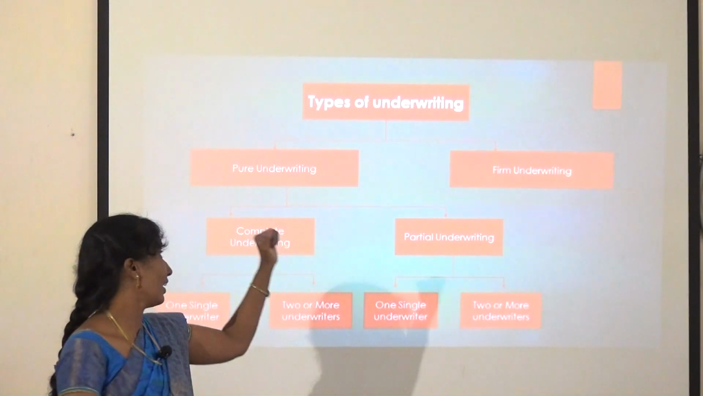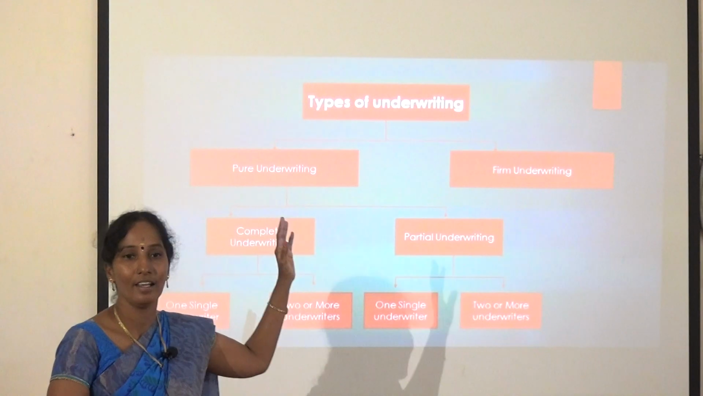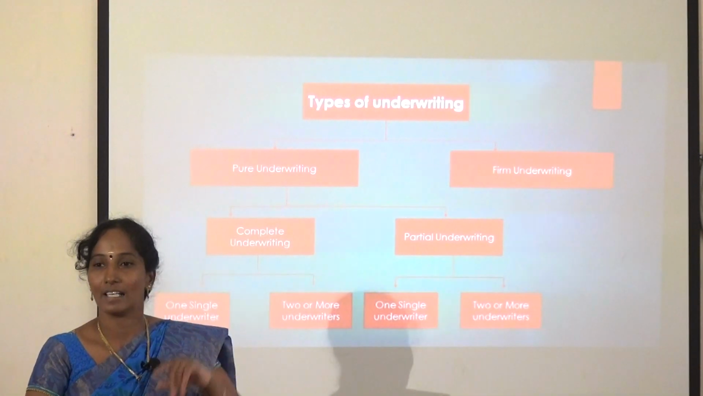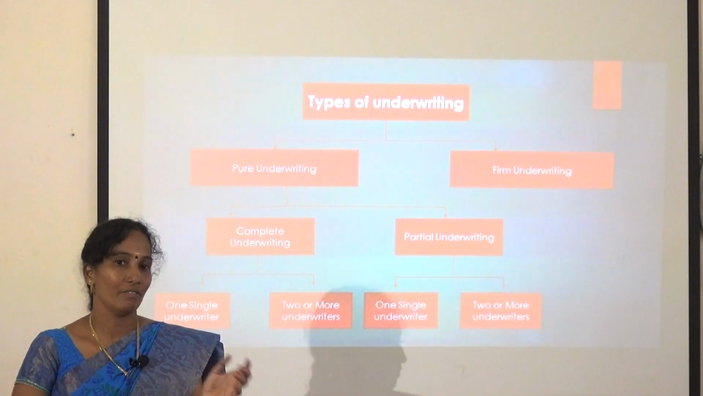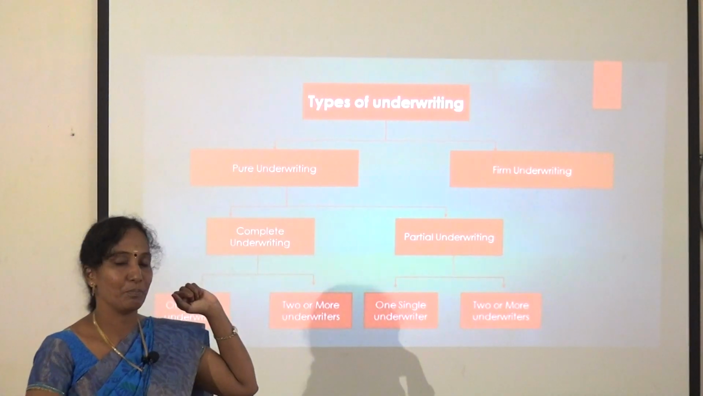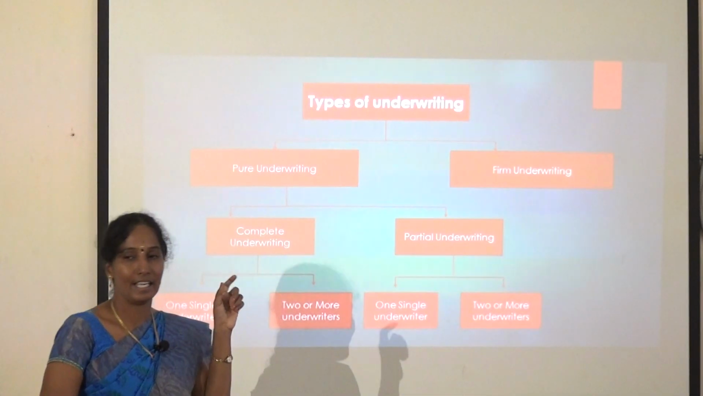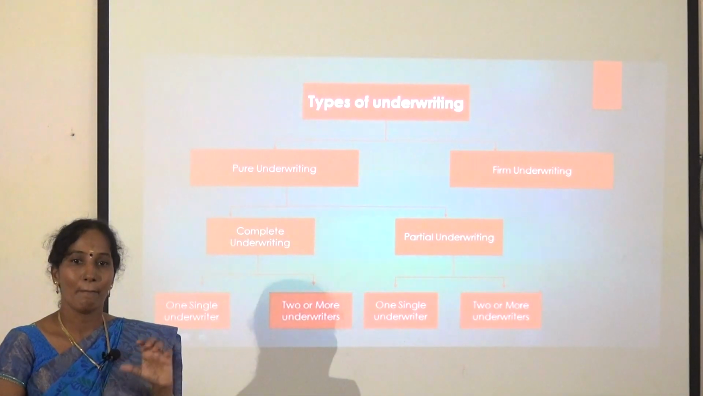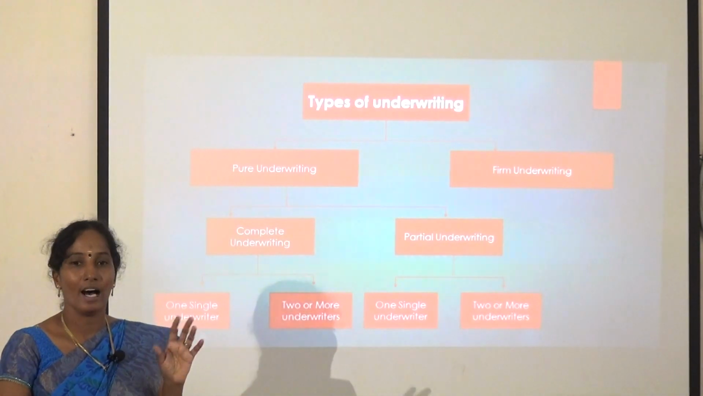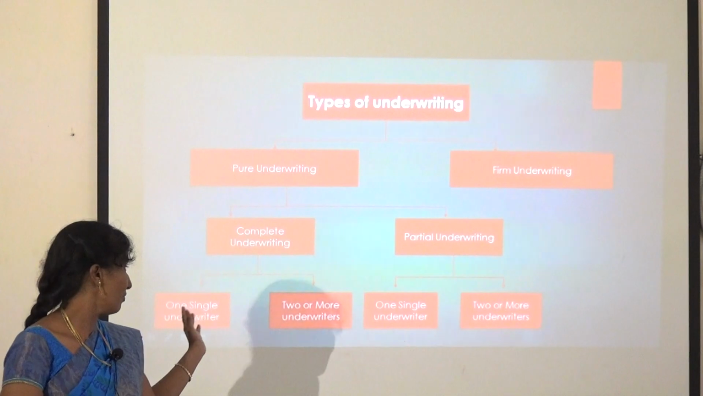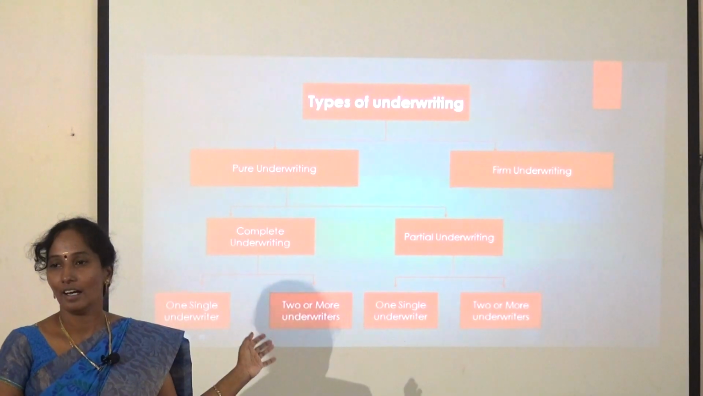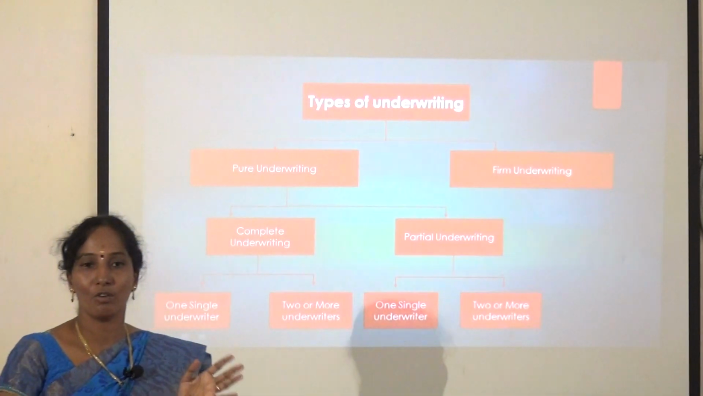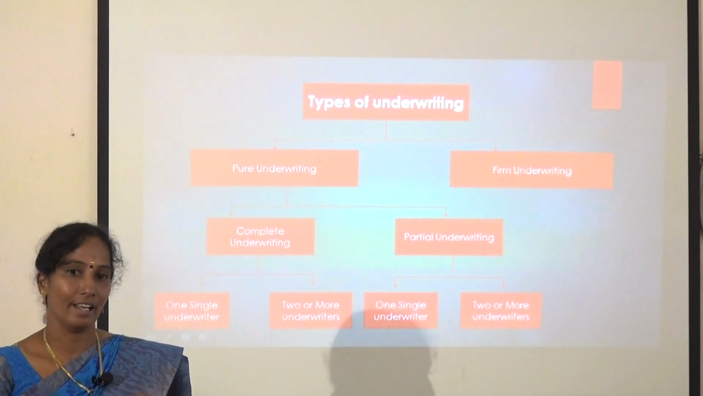Okay. Once again, let me repeat the same types of underwriting. First one is firm, second one is pure. Firm means partly definite, partly fixed. Then pure underwriting means it's contingent. So complete underwriting means the whole issue of shares. Partial means one portion or a certain percentage. In the same way, there can be a single underwriter or more than one underwriter. I hope you have a thorough knowledge about the types of underwriting.